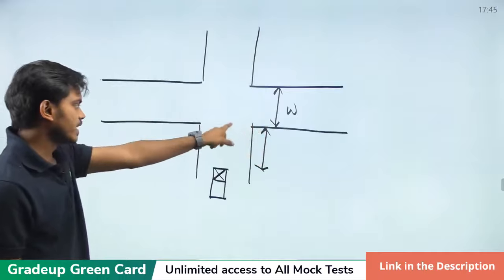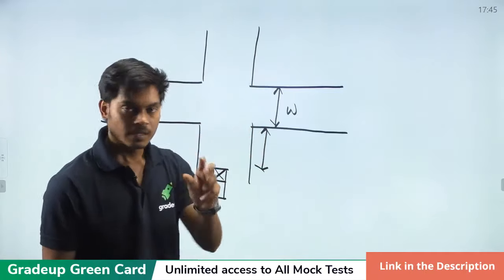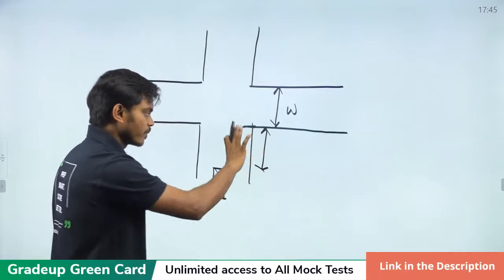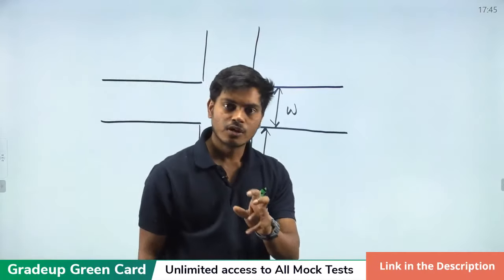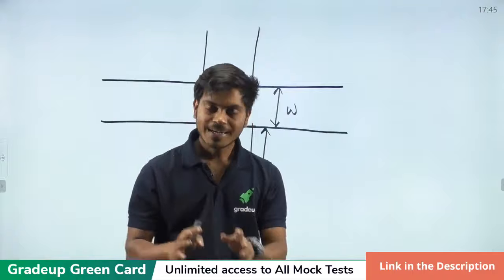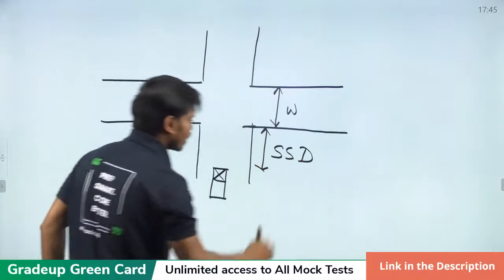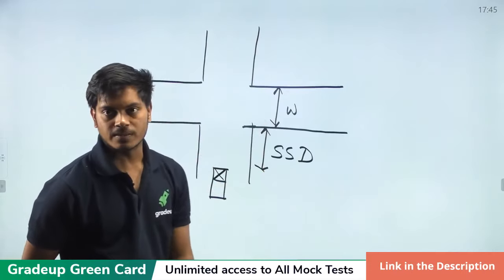So if the amber turns at this particular time, when this vehicle is this much away from this crossing, now the vehicle has the time to stop. So the total distance it will need is the SSD.